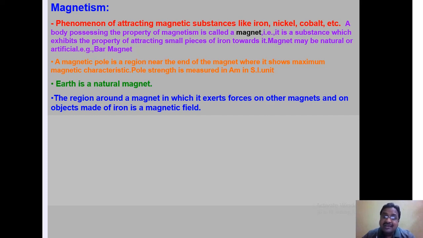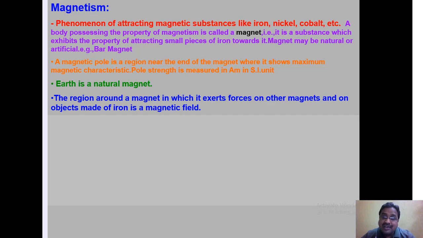In other words, it is a substance which attracts small pieces of iron or iron filings, particles of iron towards it, then it will be called a magnet. For example, you take small pieces of iron or iron dust, or you may say iron filings, and if a substance has the property of attracting those iron filings, then we may say that substance is a magnet.